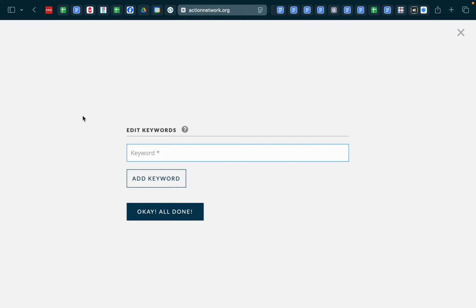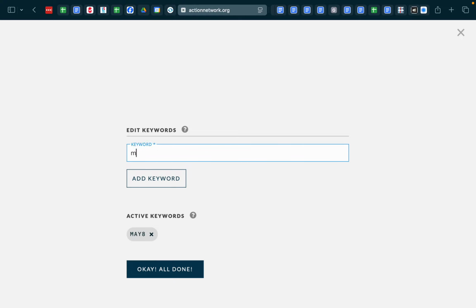So this keyword for events, if there are no other events on that day, generally good to just do the actual date. So we're going to do May 8th. We'll also do May 08, just to cover our bases.